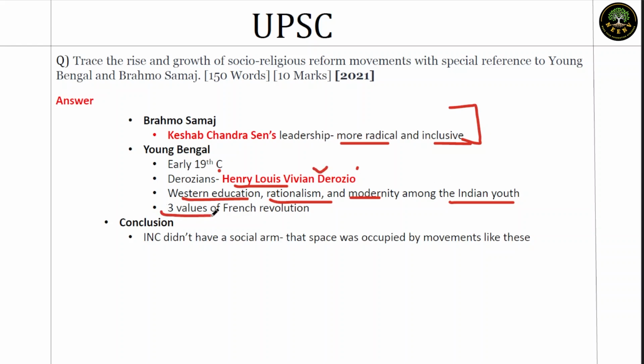Then you give the three values associated with French Revolution: equality, liberty, and fraternity. And give the time period 19th century. So these things would be enough to mark a Bengal movement. So on the whole, that will be the answer.